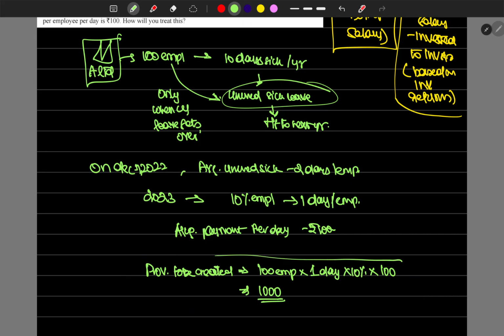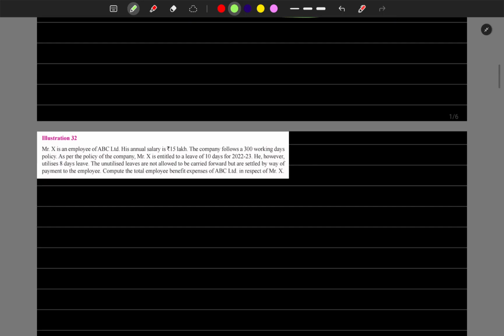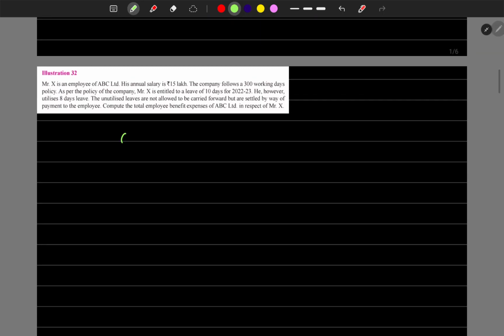So that is the expected expense for the company by way of the carry forward leaves. That's what we found out here. Now the next sum. An employee of ABC Limited has a salary of rupees 15 lakhs.